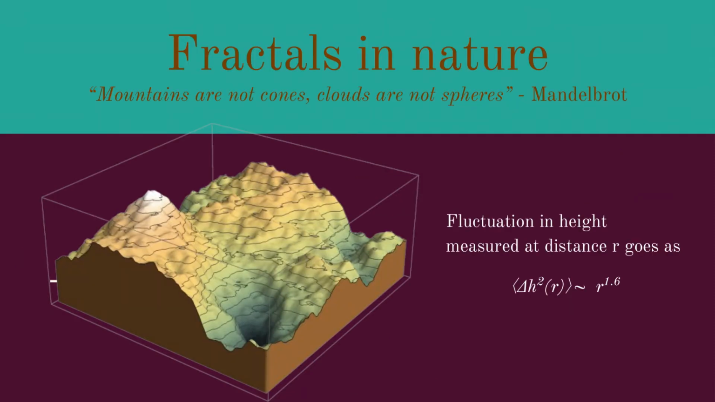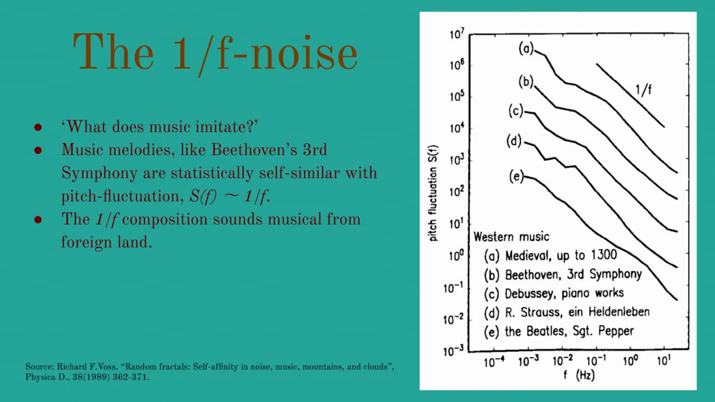Fractals can be found in nature, like in coastlines, mountain ranges, and clouds. For example, if we measure the fluctuation in height at an interval of distance r, you will find that it goes like r raised to the power 1.6. The pitch fluctuation in Western songs was plotted as a function of frequency, and it was found that most music follows a power law. This 1/f noise is found to be fractals in time.